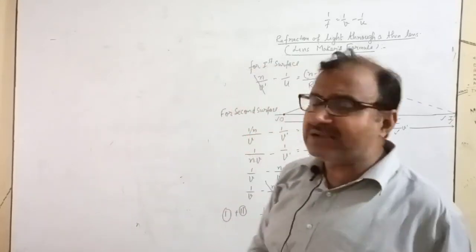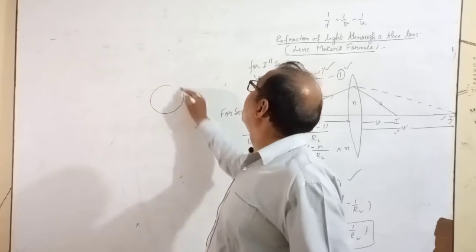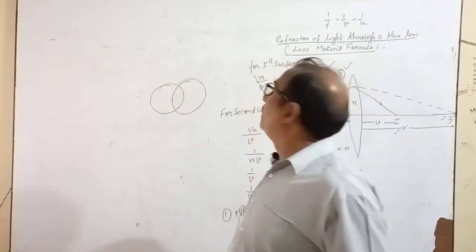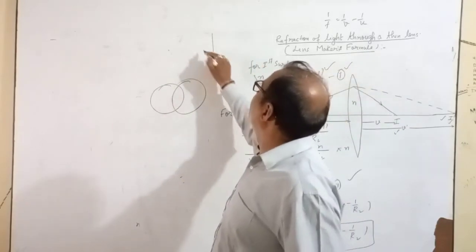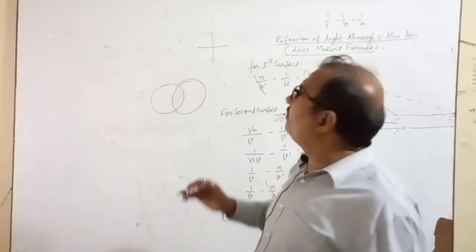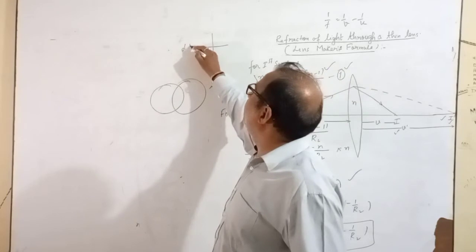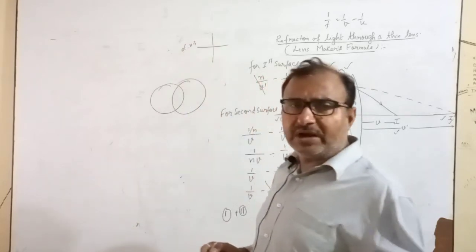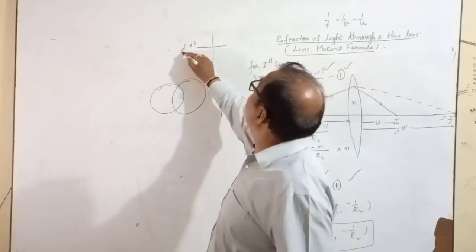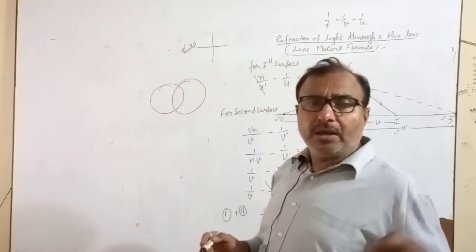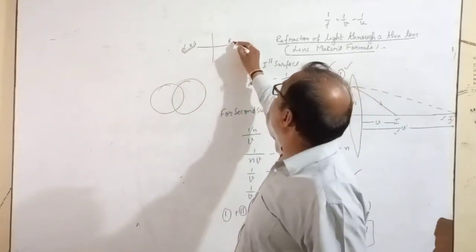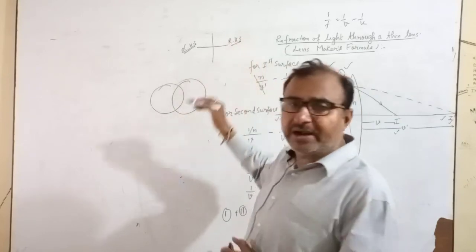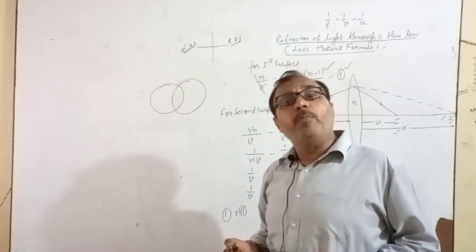If you have a convex lens, normally we assume that the object is kept toward the left hand side. All the distances which we measure toward the left hand side are negative, and all the distances measured opposite to that, the right hand side, are positive.